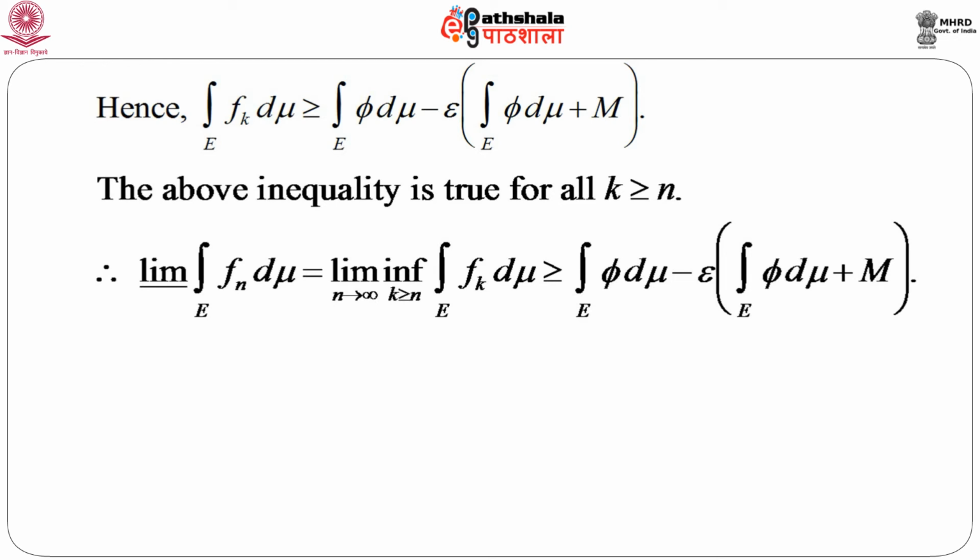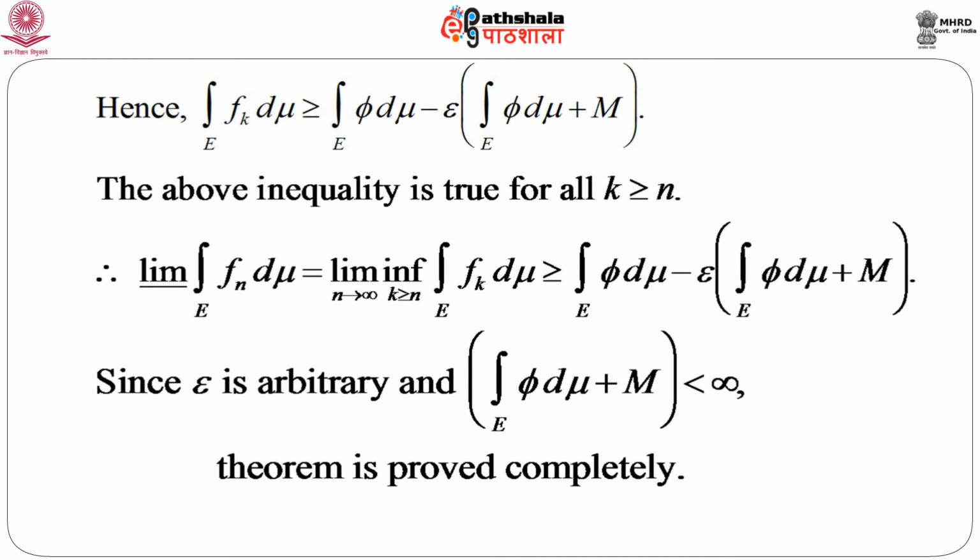Now, this right hand side actually is not depending on n, and since ε is arbitrary, this entire quantity is less than infinity. That means this is a finite quantity, that means the integral over E of φ dμ plus m is a finite quantity, and since ε is arbitrary, we can make the extreme right side arbitrarily small.